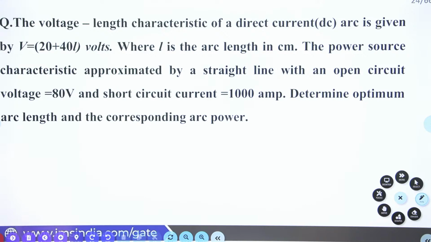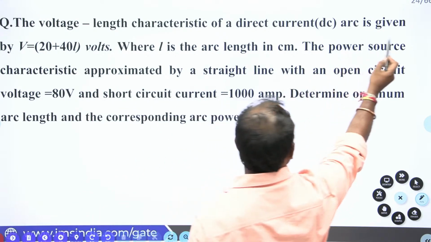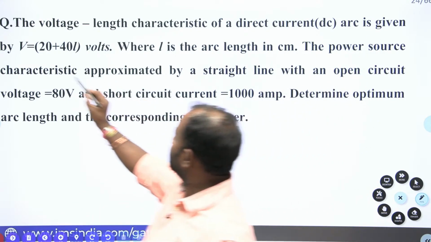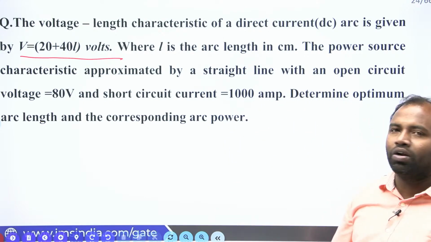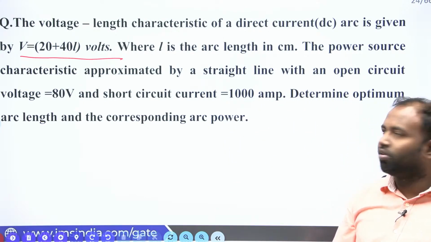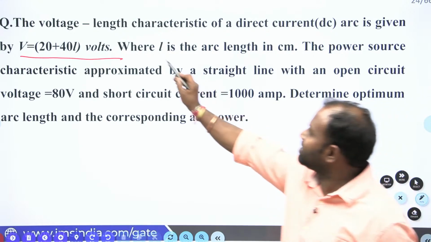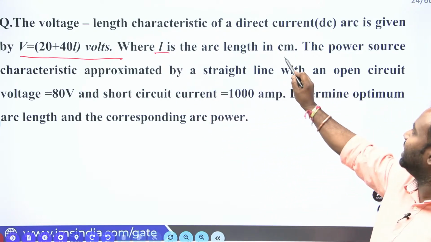See, the voltage arc length characteristic of a direct current arc is given by 20 plus 40 L volts, where L is the arc length in centimeter.